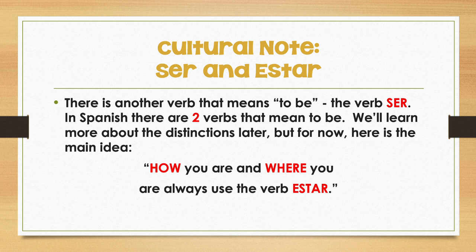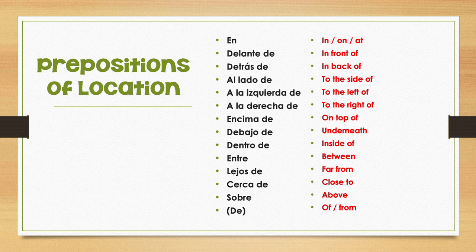All right, we're going to start by learning some phrases that tell us where things are located. We call those prepositions of location. Here are some that we might use. En means in, on, or at. Delante de, in front of. Detrás de, in back of. Al lado de, to the side of. A la izquierda de, to the left of.